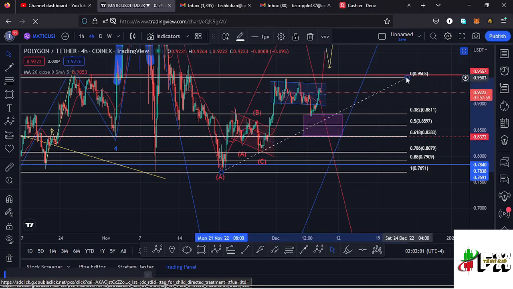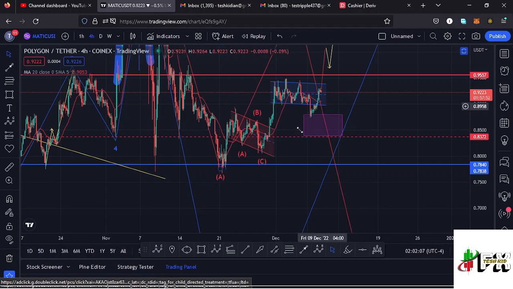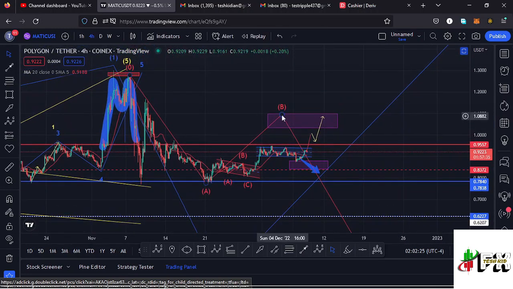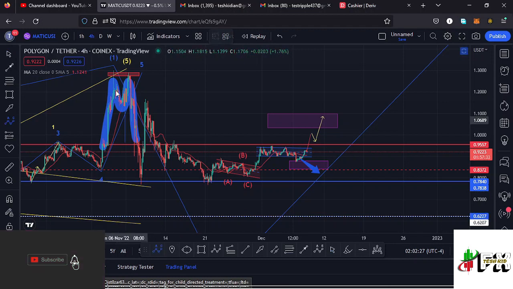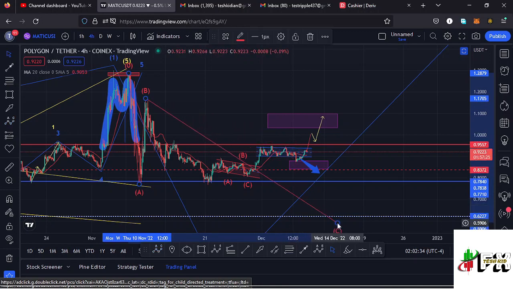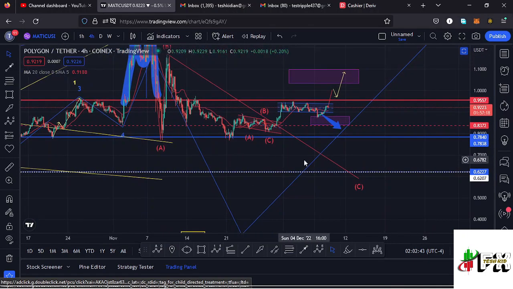But any movements to the lower side, losing these key areas on the Fibonacci's, and that is within this target area that I have sketched out over here, will make me change scenarios, because once we lose those key areas on the Fibonacci's, that wave B to the upper side will not be likely anymore, and I'll have to recount my Elliott wave structure and have it in a different way, having this as my wave A, then this as my wave B, then whatever we'll be seeing over here will be our wave C to the lower side, to fully maximize the formation of that second wave to the lower side. So those are the two possible scenarios that can play out here on the Polygon Matic chart.